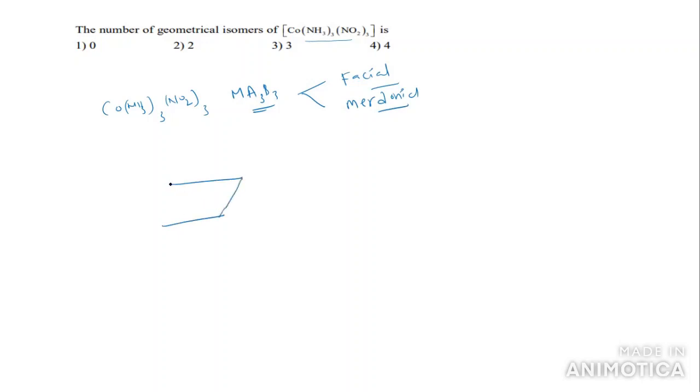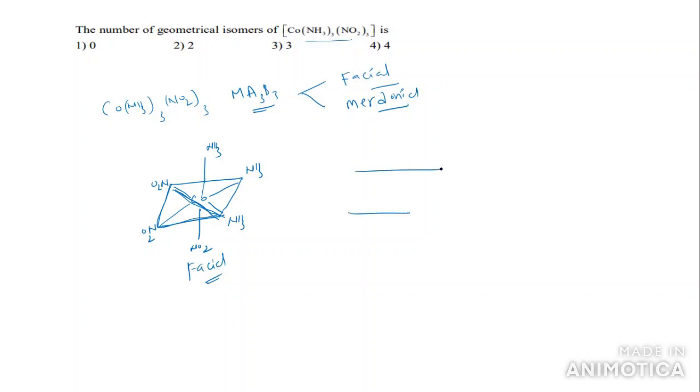What is the complex we have? Cobalt is the central atom here. Here you write NH3, NH3, and NH3, and we have NO2, NO2, and NO2. Now you can see this part. You can draw one triangle from this, or you can take these NH3 groups here. This we call a facial isomer.